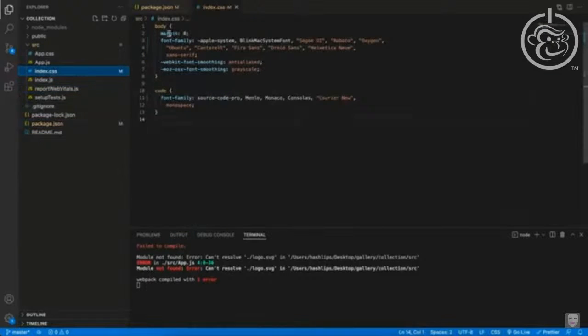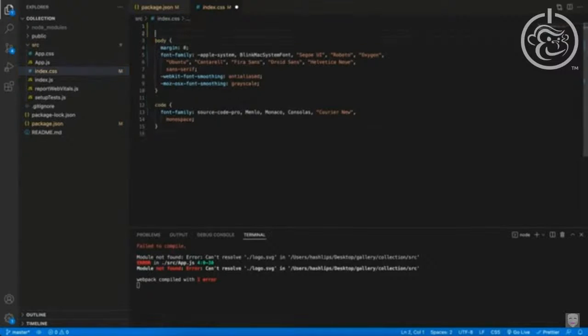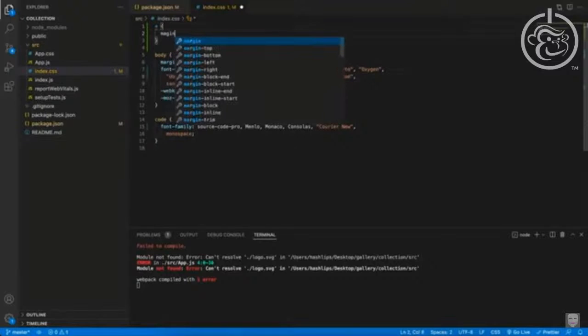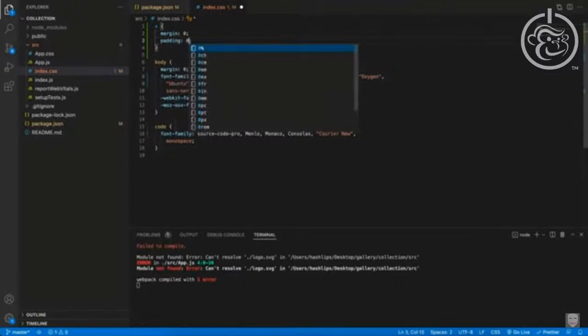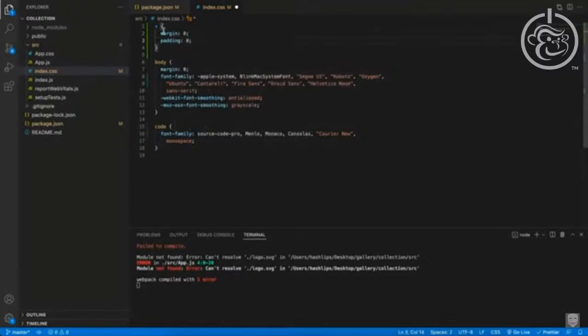In the index.css file, at the very top, what we would like to add is basically an asterisk. And here we're going to make the margin equal to 0 and the padding equal to 0. All this basically says is that every element should have a margin and a padding of 0. That makes the styling very flat, but that's okay because we are going to implement it as we go along.